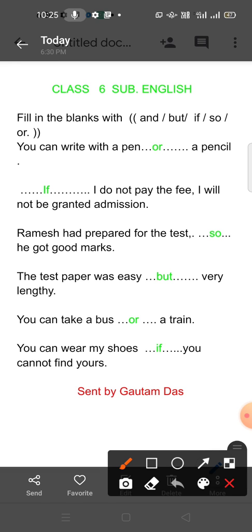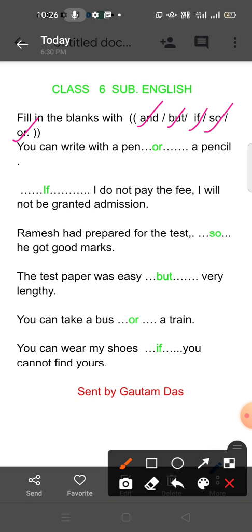Here in this video clip, I am going to teach you about conjunctions. Here in the brackets, I have given and, but, if, so, or. These are conjunctions. You have to choose one of them, then your sentence will be correct.